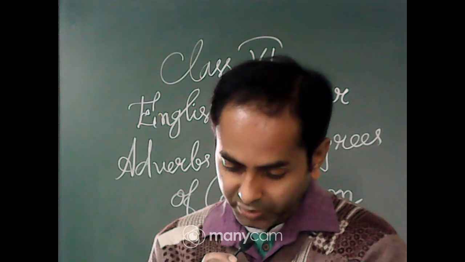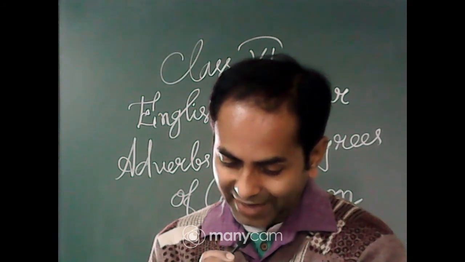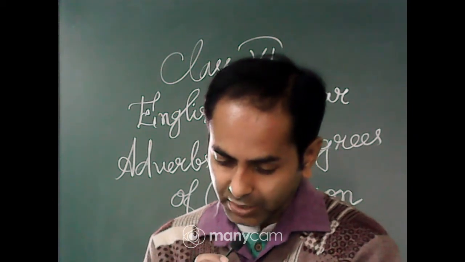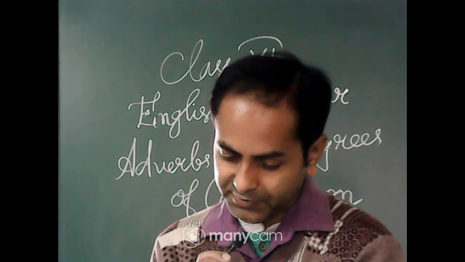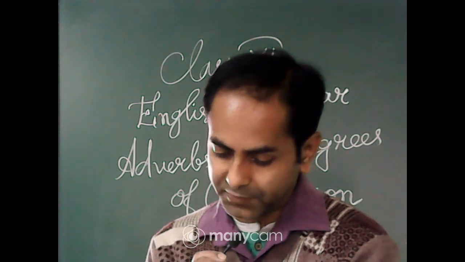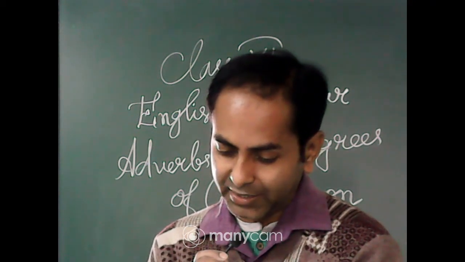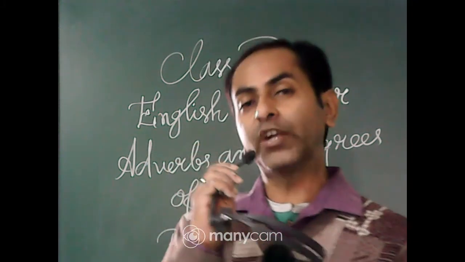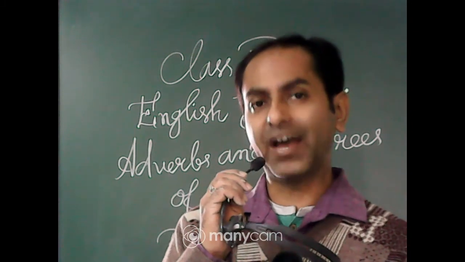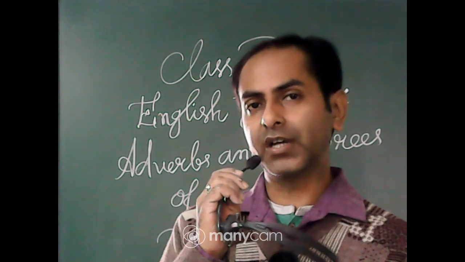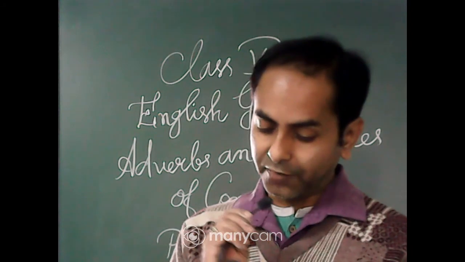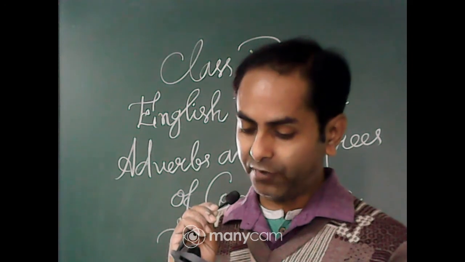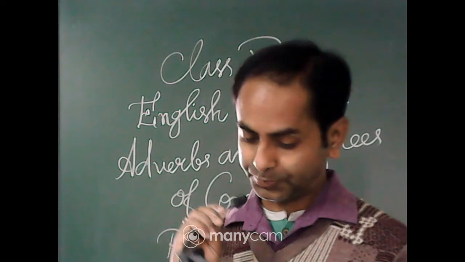The words in bold in the above passage tell us how an action was done. When was it done or where was it done? In other words, they tell us more about verbs. Such words are called adverbs. Sometimes adverbs also tell us more about adjectives or modify other adverbs. So the words which modify an adjective, an adverb or a verb, it is known as adverb. So an adverb is a word that tells us more about a verb, an adjective or another adverb.